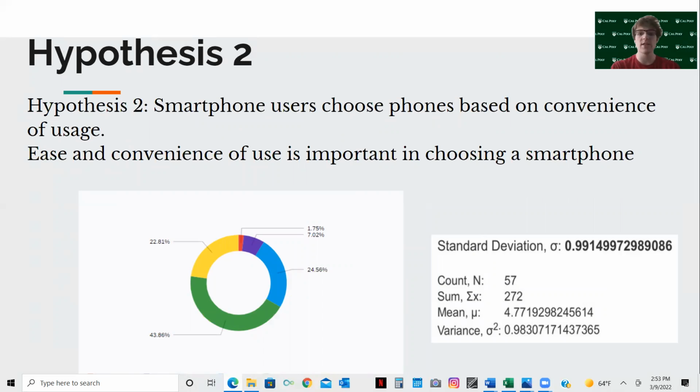Hypothesis 2, which states smartphone users choose phones based on convenience of usage, was supported by the response given. We found that most of our respondents felt that it was important for a smartphone to be easy and convenient for them to communicate with friends and family in easy and accessible ways. Of the 57 respondents, 44% rated it important and 23% rated it very important.